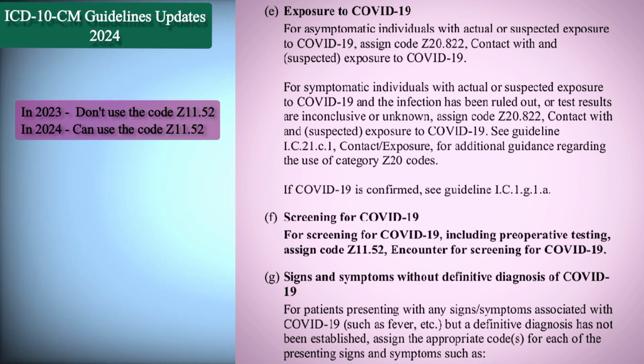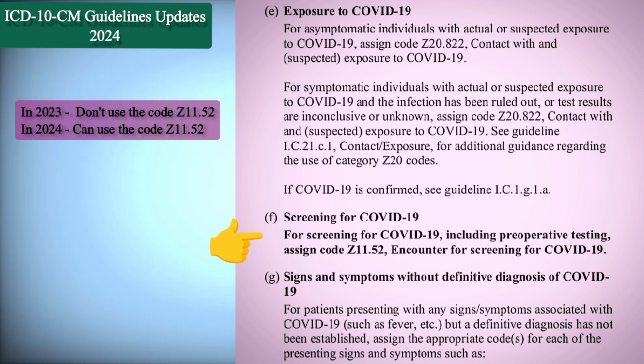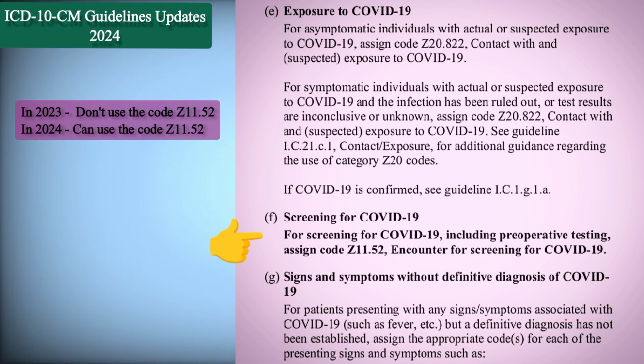But for 2024 we have an instructional note stating that you can use code Z11.52 when the patient comes for the screening of COVID-19. So the 2023 update said not to code Z11.52, encounter for screening for COVID-19. In 2024 a new update has come, and we can code Z11.52. This is a major update.